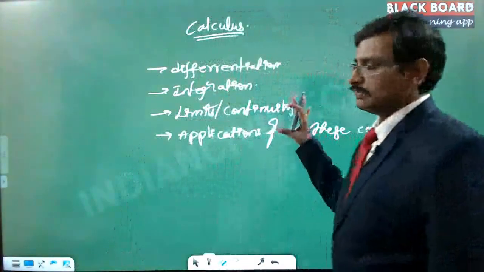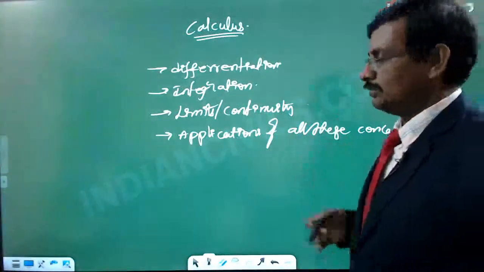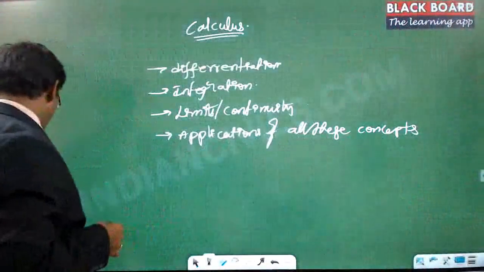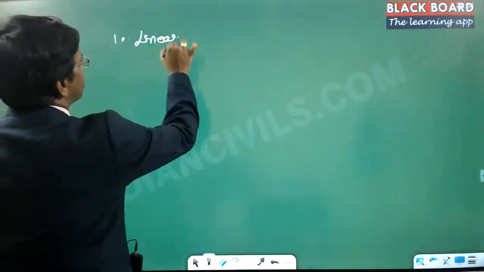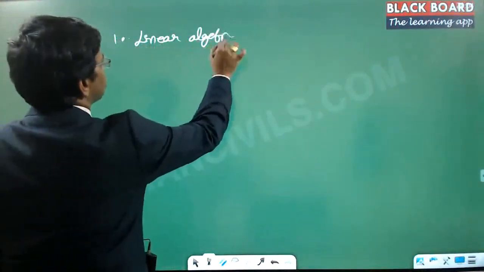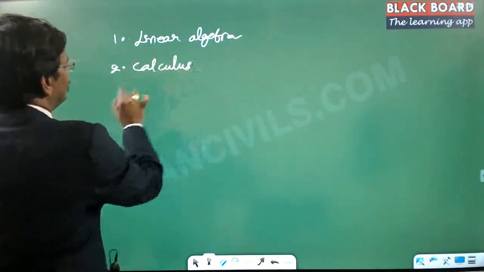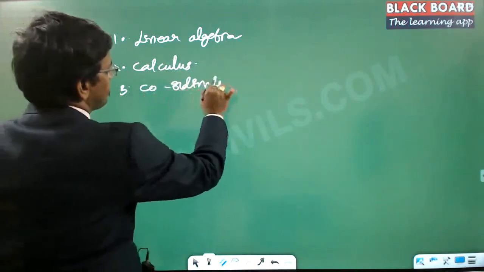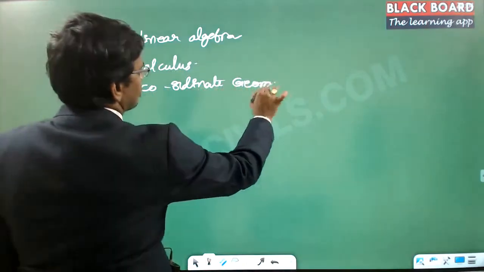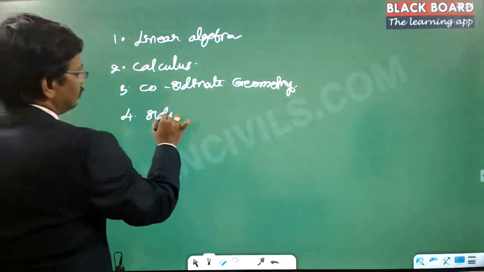Now these topics, whatever we are going to discuss here, will be applicable to many of the other topics. If you take our mathematics optional topics, we will just list down the topics. One is linear algebra, the second one is calculus, the third one is coordinate geometry, and the fourth one is ordinary differential equations.